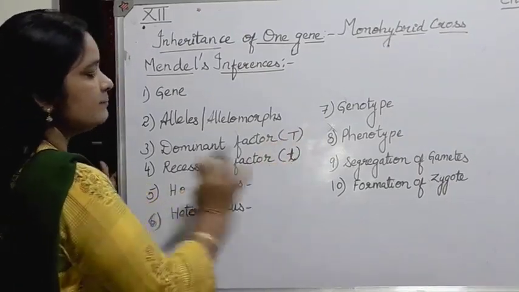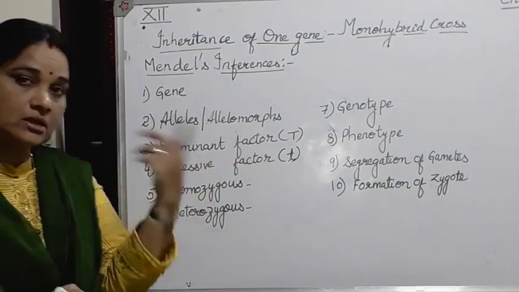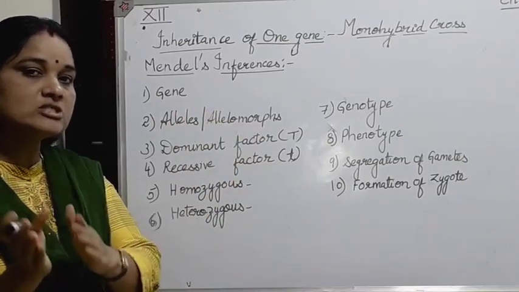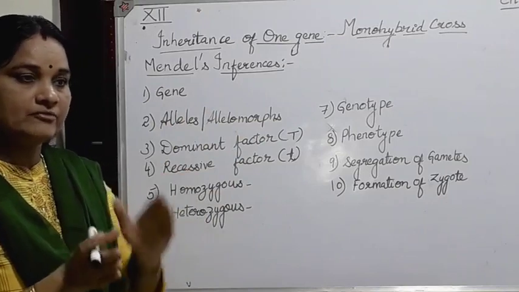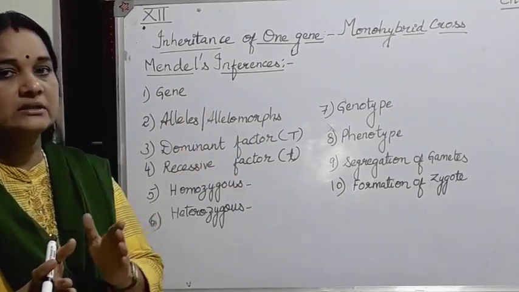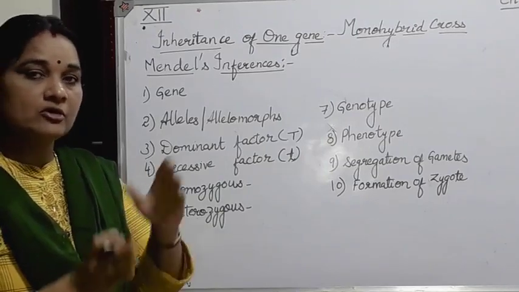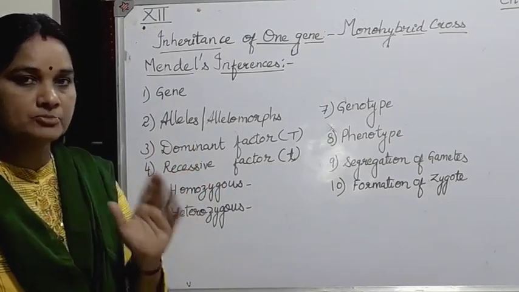Or if it is round and wrinkled seed, round will be the capital letter R, and the contrasting character will be the small r, wrinkled. For any other position, one character will be in the capital letter and the contrasting character is always written in the small letter. And one more thing: the capital letter should always be written first, followed by the small letter.